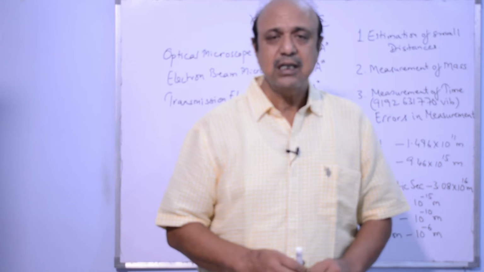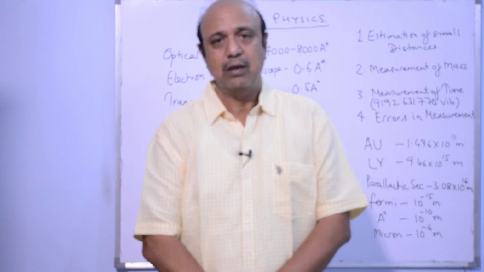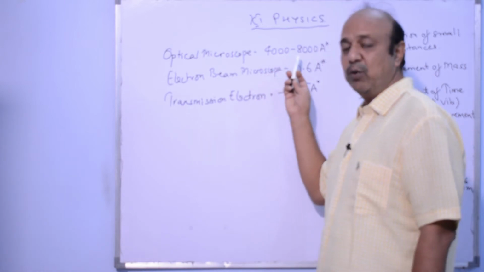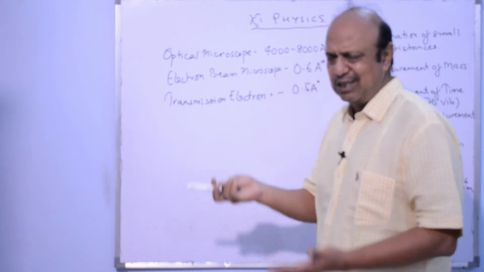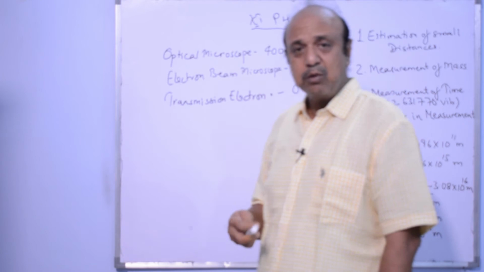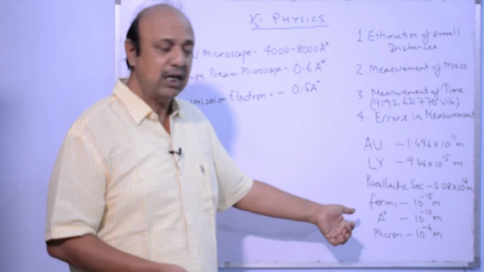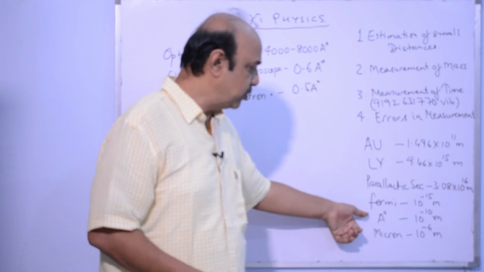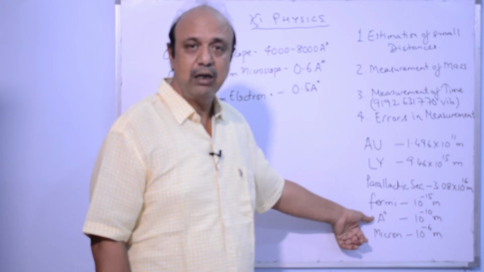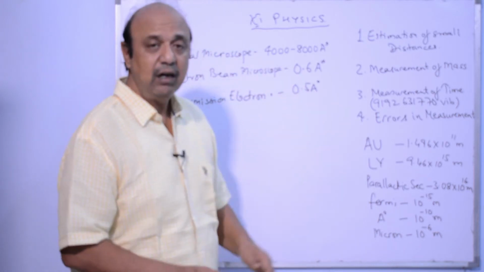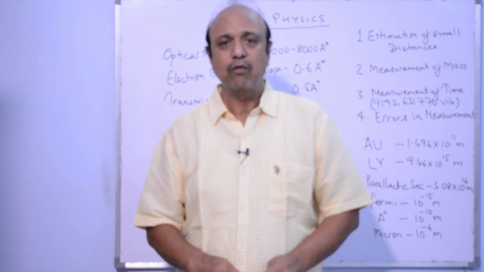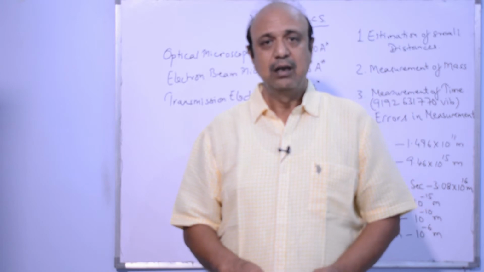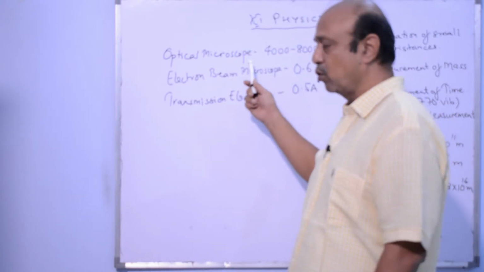For small distances, normally we have microscopes. We have optical microscopes which can measure up to 4,000 to 8,000 or 6,000 Angstrom units. 1 Angstrom unit is 10 to the power minus 10 meters. It's written over here, 10 to the power minus 10 meter. So we can approximately measure from 4 to 8 into 10 to the power minus 7 meters with the help of an optical microscope.